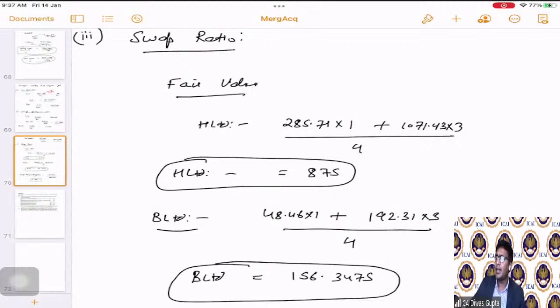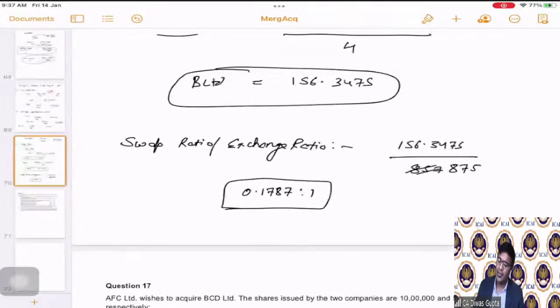Okay, now Namita is asking, sir, in the calculation of the number of shares to be issued, if we get a figure in decimal, then what should we do? Okay, you leave that in decimal. See, here also I have left it in decimal, the exchange ratio, because they're asking us to calculate the exchange ratio.